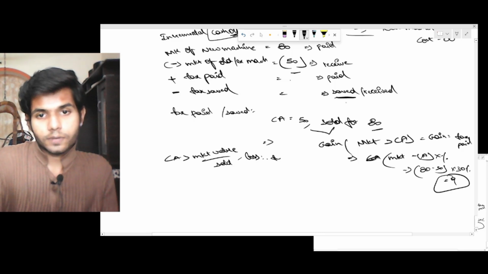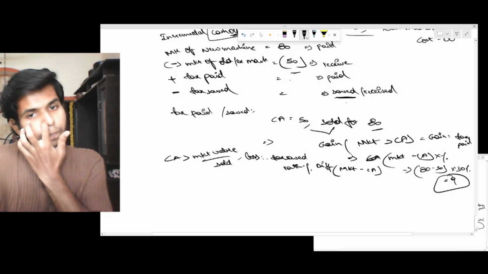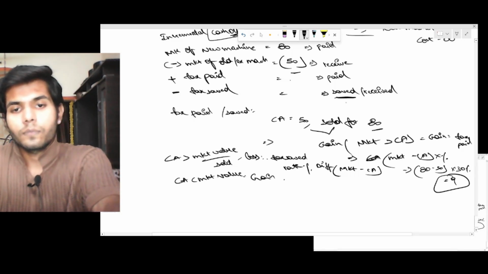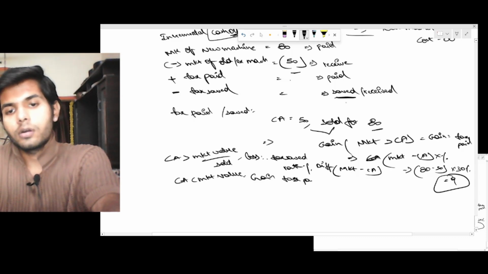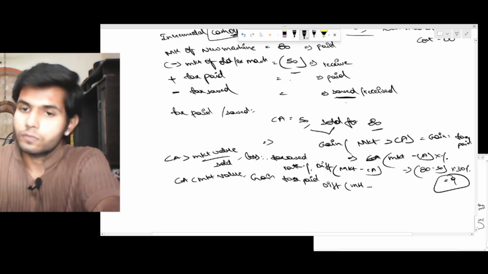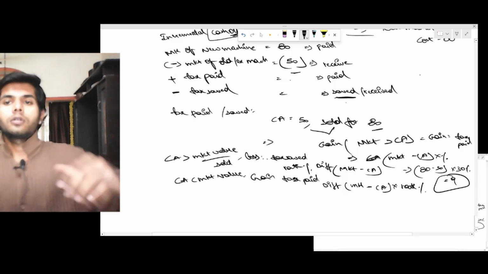Therefore this is tax saved: tax rate into the difference between carrying amount and market value. If the carrying amount is less than the market value, then that is a gain, so you have to pay tax on it. Difference into rate, right? So that's it.